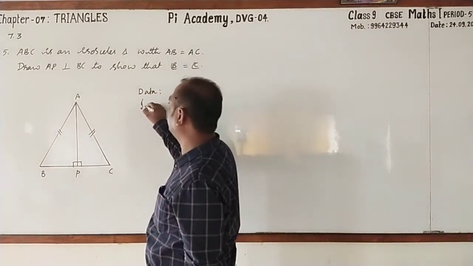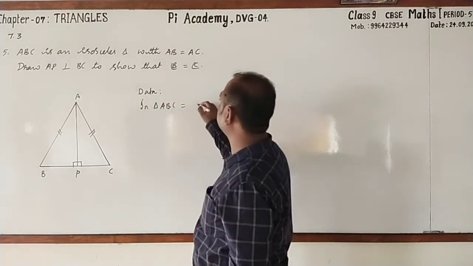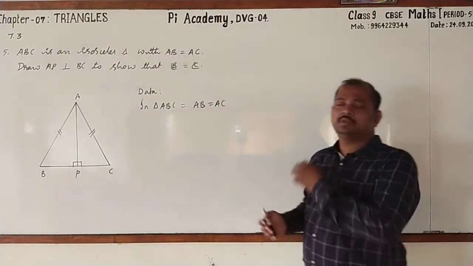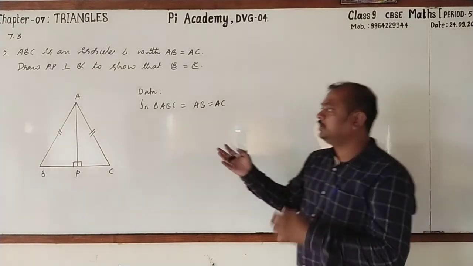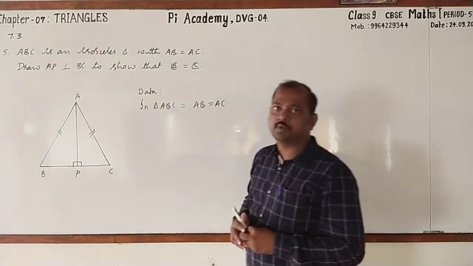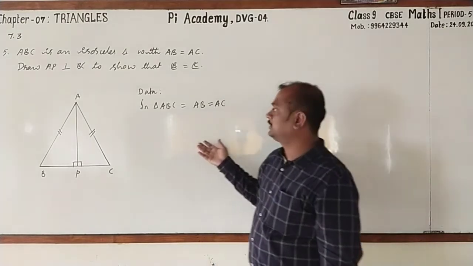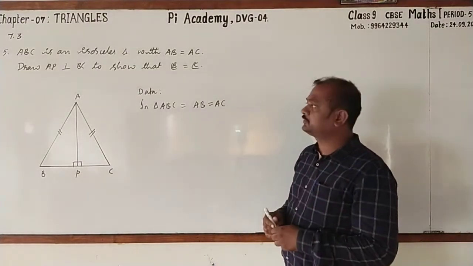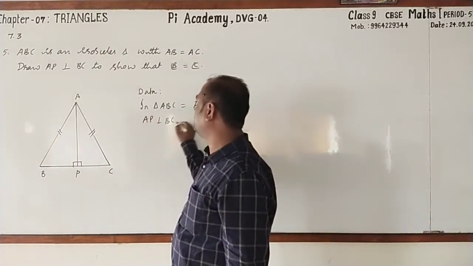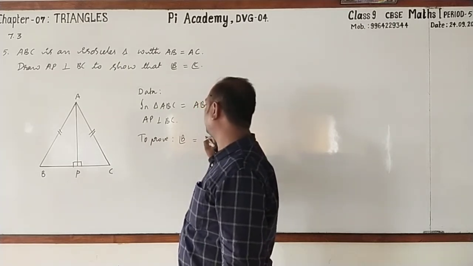Data. In triangle ABC, AB equal to AC. Because in any triangle, if two sides are equal, it is an isosceles, and the angles opposite to equal sides are equal. You can write it directly. But here, we are using the congruency concept. Hence, we have to follow some of the logical steps. Here, AP perpendicular to BC. With this information, we are going to prove that angle B equal to angle C.